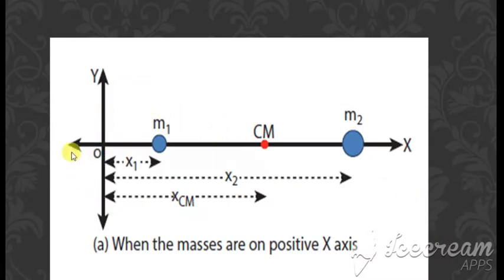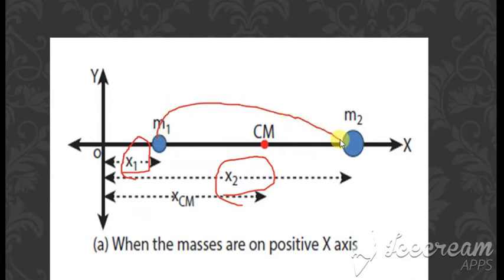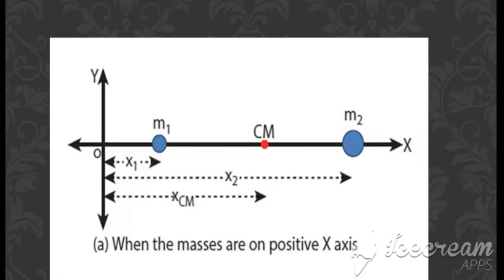This is the y-axis and this is the x-axis. As I've told you, we are considering the masses m1 and m2. So for m1, the distance is x1, and for m2, the distance is x2. Between these two, we have the center of mass, which is c of m, and that distance is measured as x of cm, because it is the distance for the center of mass.